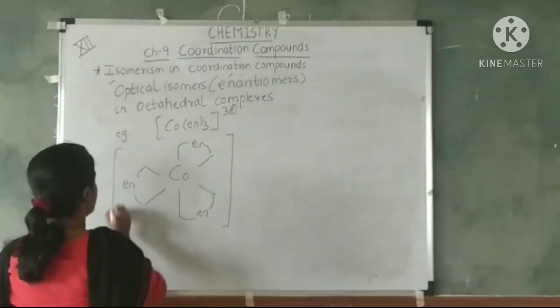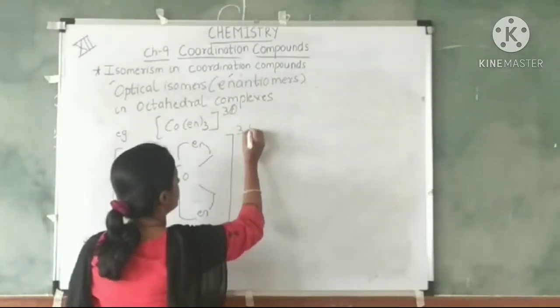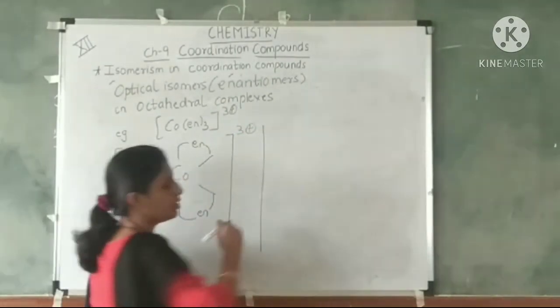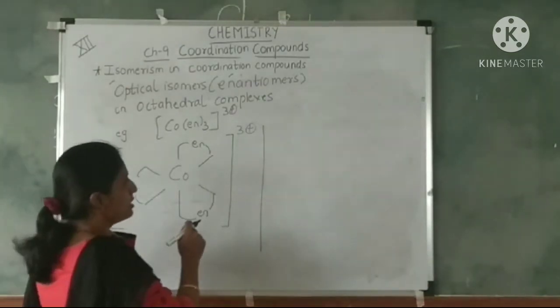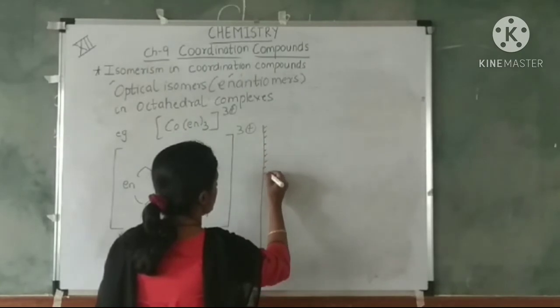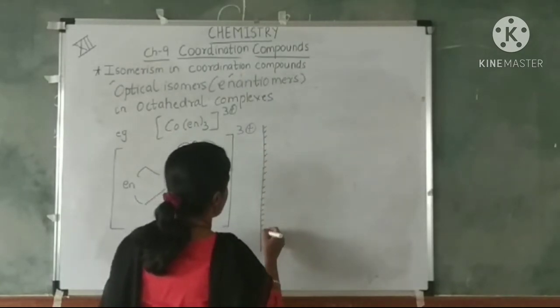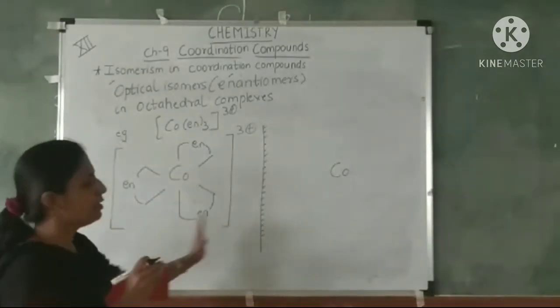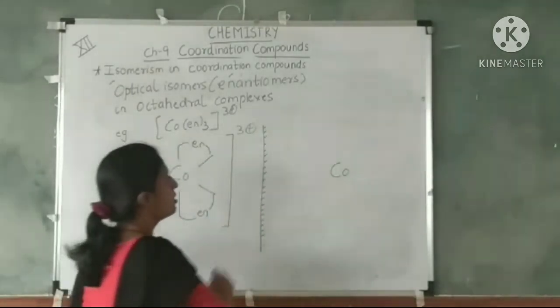Now this is carrying 3 plus charge. Since we are seeing non-superimposable mirror images, we show a mirror while showing these compounds.